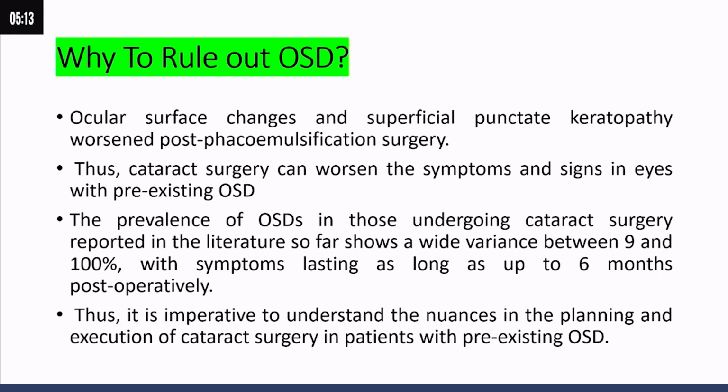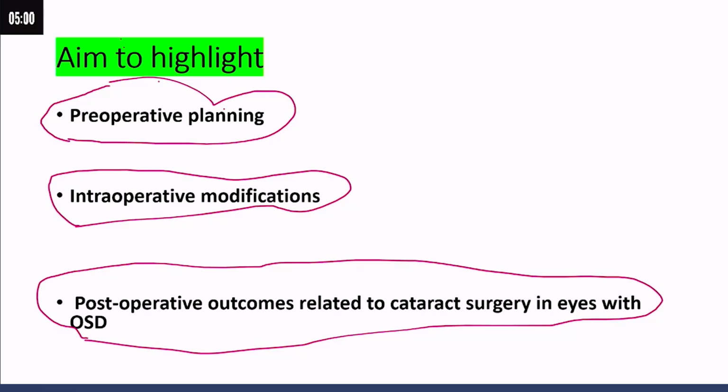The patient may be symptomatic for almost 6 months after the surgery. Thus it is important to understand the nuances of planning and executing cataract surgery in patients with pre-existing OSD. Three things should be highlighted: the pre-operative planning, what care to take during surgery, intraoperative modification, and the postoperative outcome of cataract surgery in eyes with OSD.